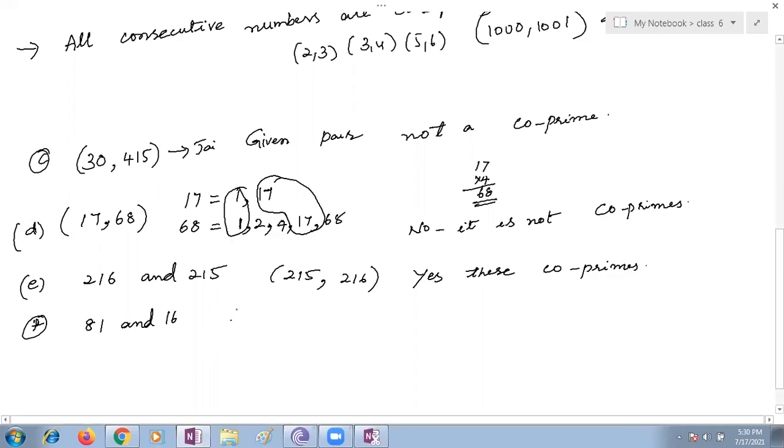Very good. For 16, the factors are 1, 2, 4, 8, and 16. For 81, what are the factors? 1, 3, ... is 6 possible or not?